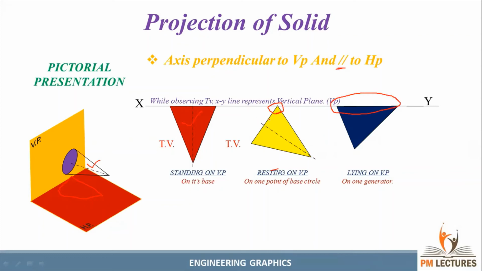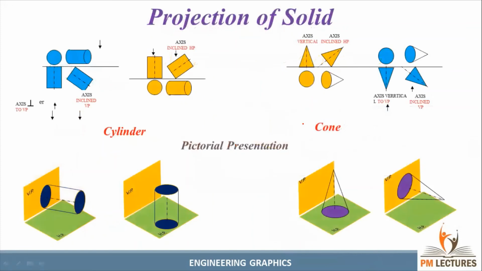Okay, and one more thing, guys. Sometimes they can ask base inclined, meaning this is a base inclined. One of the generators inclined, meaning this is one of the generators inclined. For these two conditions, this is the initial position, the first initial position. After this only we can draw this. You can see these details in the problems later. So now we can go for the next slide. This is the next slide, guys.